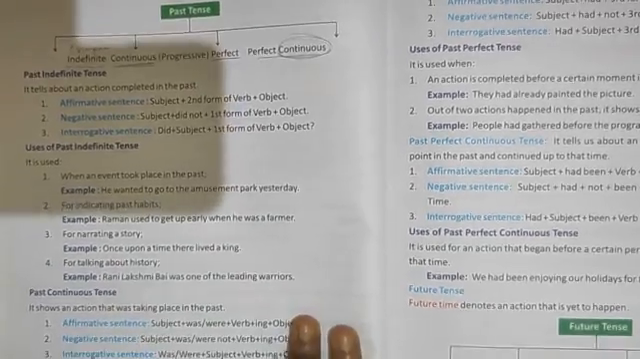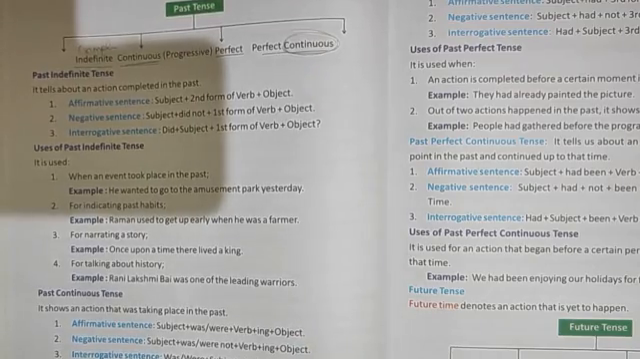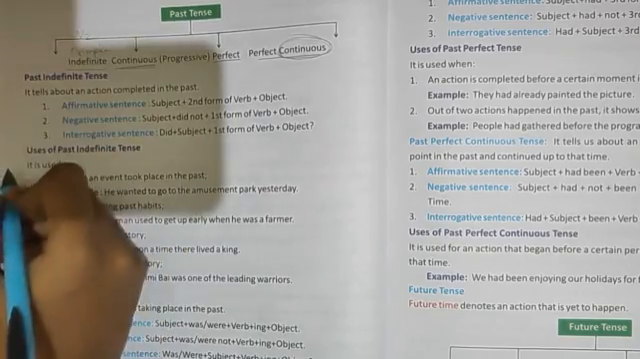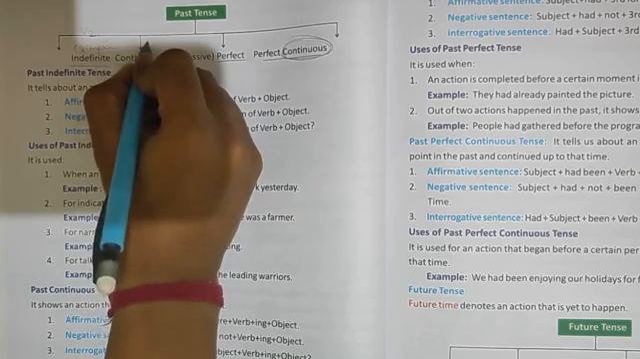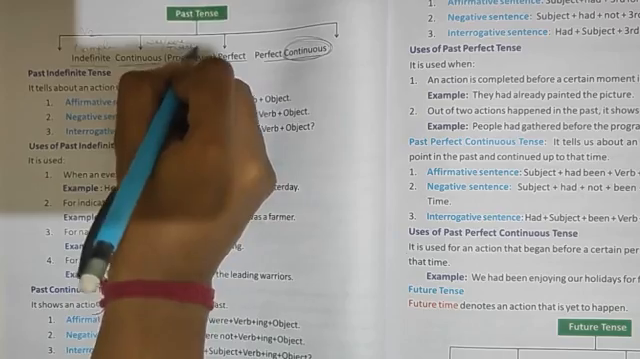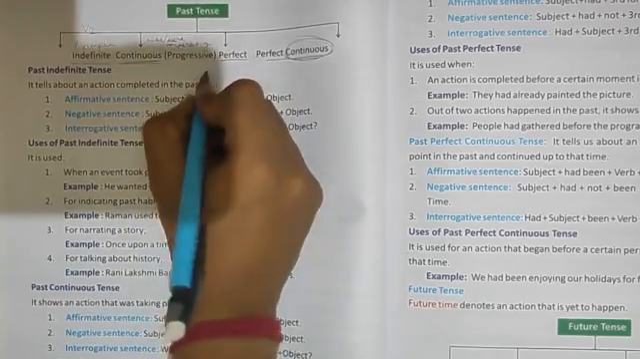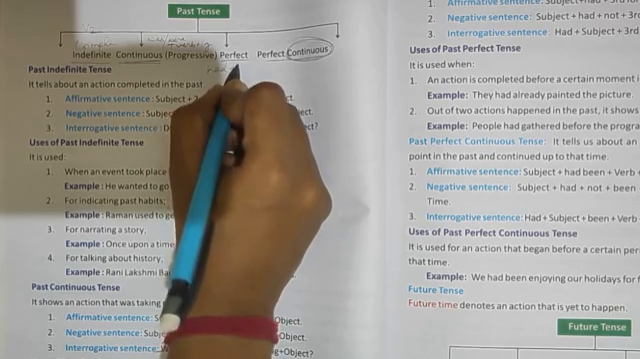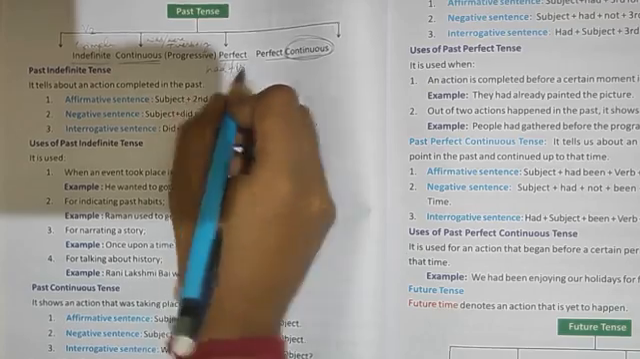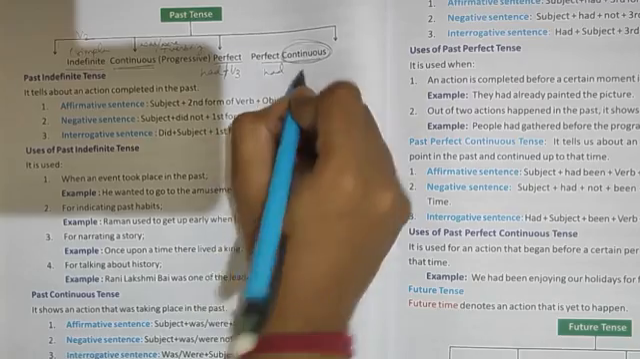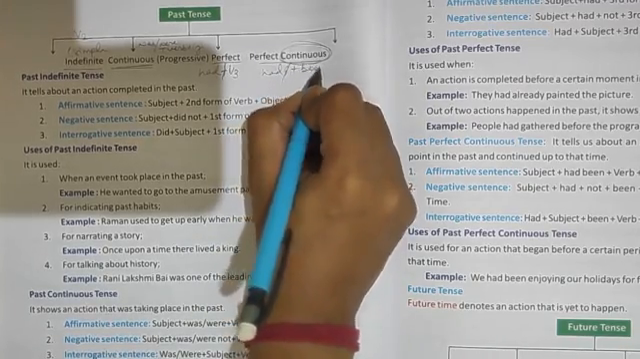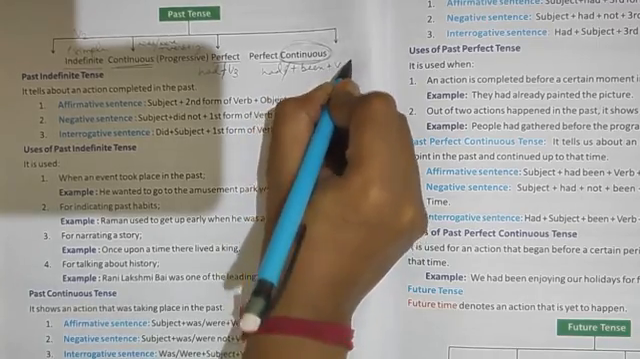Okay. It was raining yesterday. Now see, simple past takes the form of V2. Continuous takes was, were plus verb plus ing. Perfect takes had plus V3. Perfect continuous takes had plus been plus verb plus ing form.